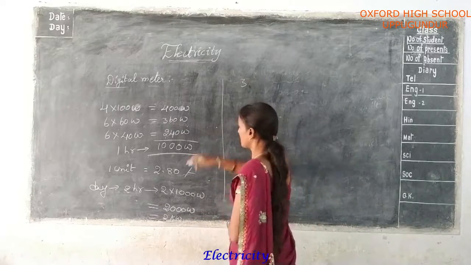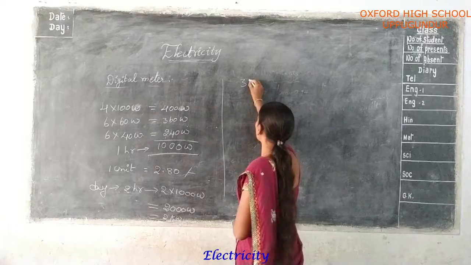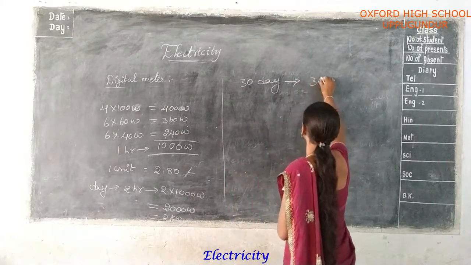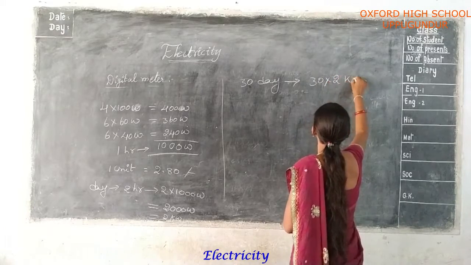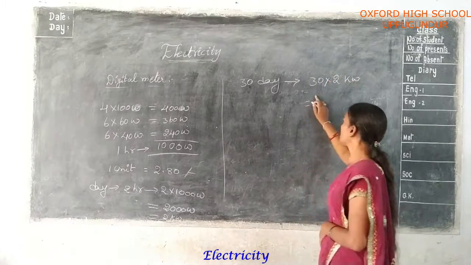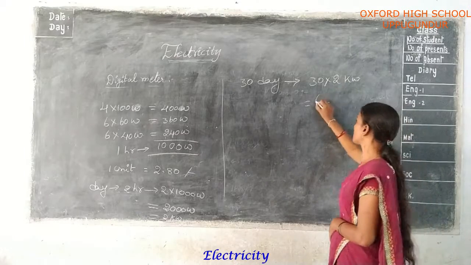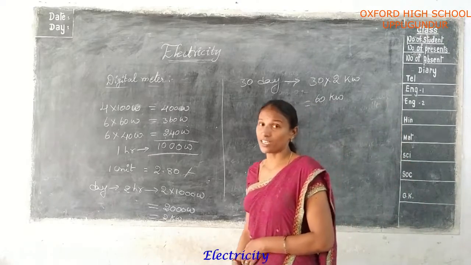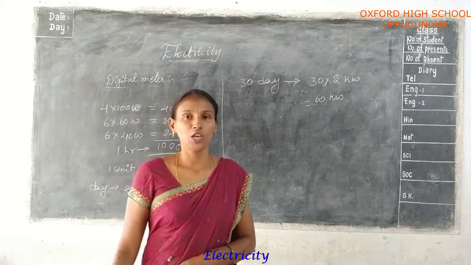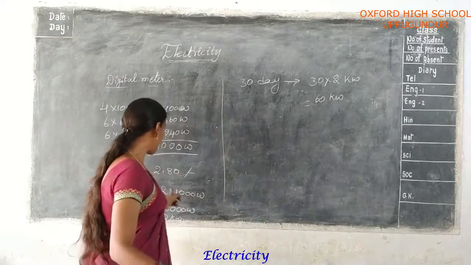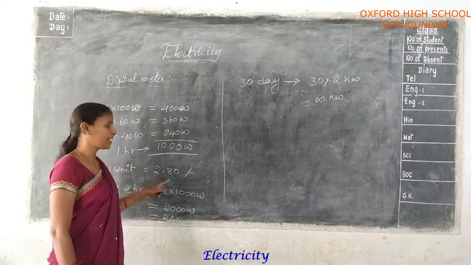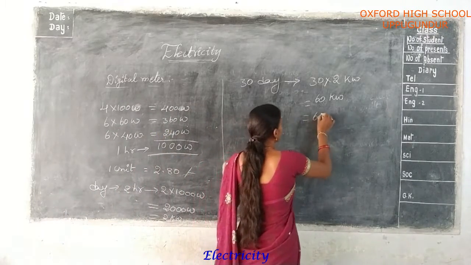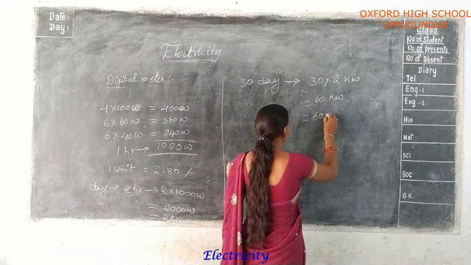So this is 1 day only. You multiply by 30 days. Okay, so that's why 30 into 2 kilowatts, that is 60 kilowatts. Monthly you are using 60 kilowatts only. But here the cost of 1 unit is given, yes or no? 2.80 rupees. You multiply that one. Okay, 60 into that is